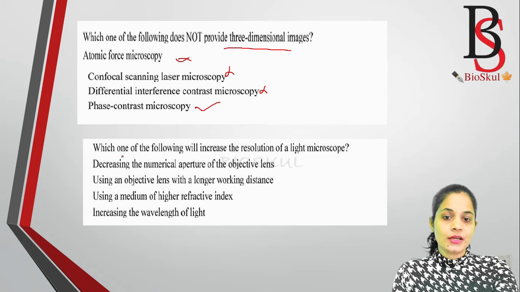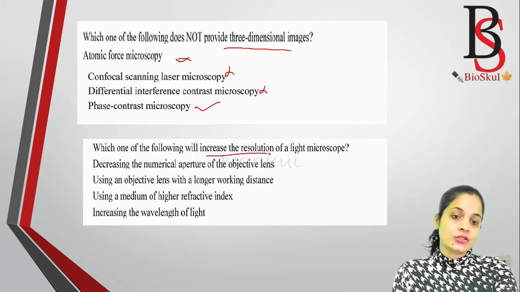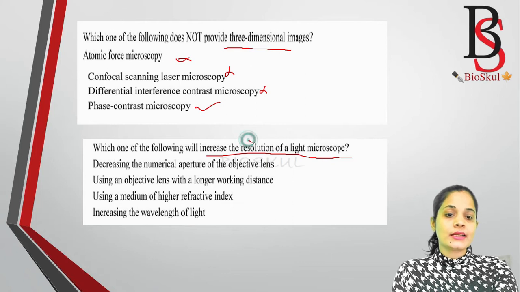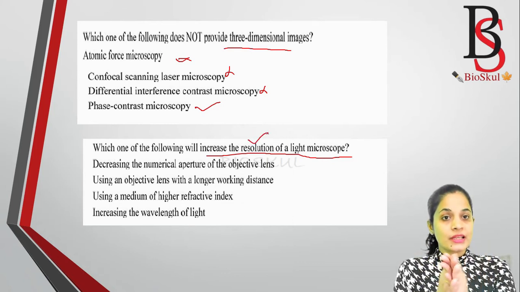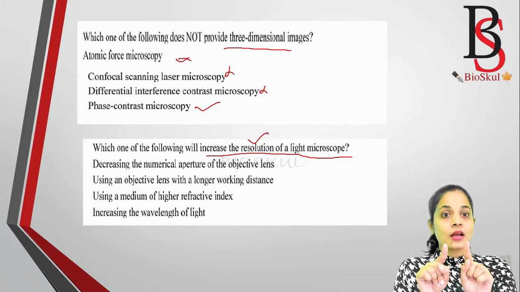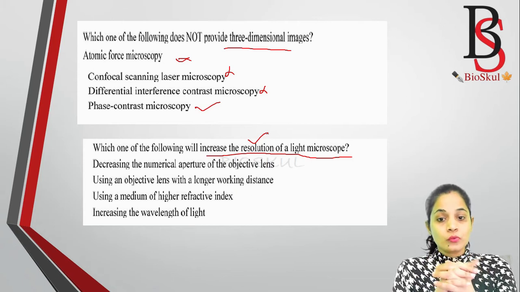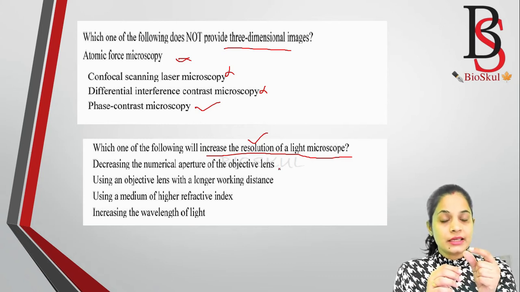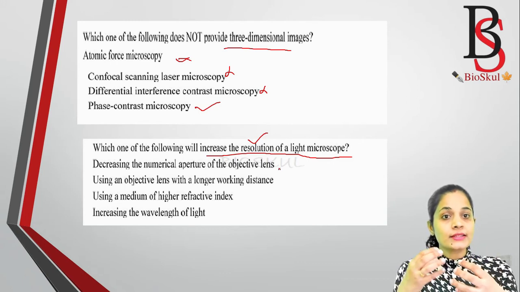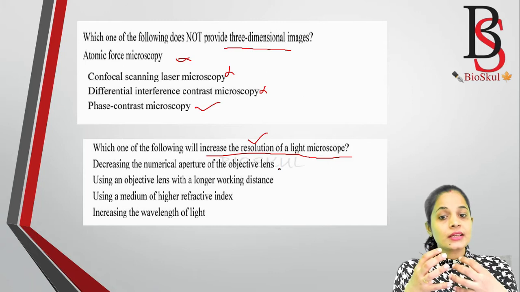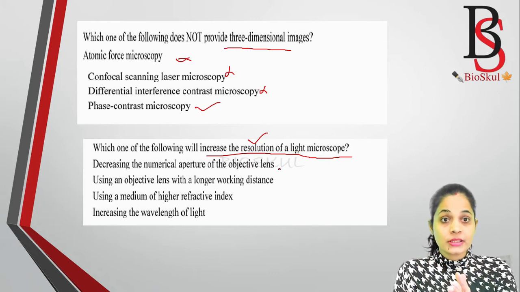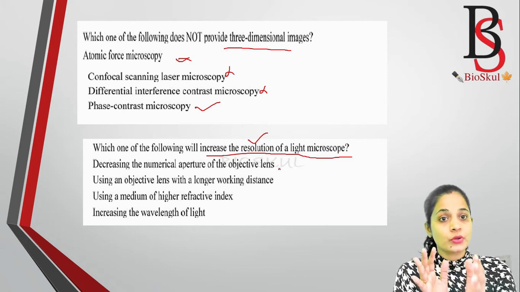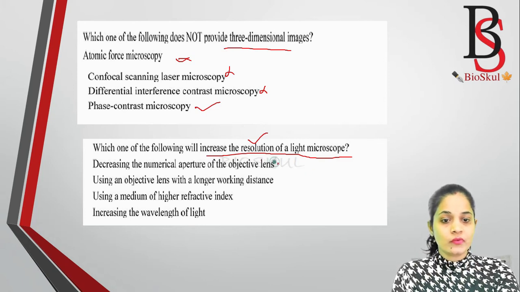Okay, let's see the next one. Which one of the following will increase the resolution of a light microscope? So what is resolution? Resolution is the measure of the minimum distance between 2 points of a specimen. Which one of the following will increase the resolution? Decreasing the numerical aperture of the objective lens. What is the numerical aperture? We can say that the numerical aperture is the ability of the lens to collect the incident light. If there is a decrease in the numerical aperture of the objective lens, then obviously the resolution of the microscope will decrease. So this one is wrong.